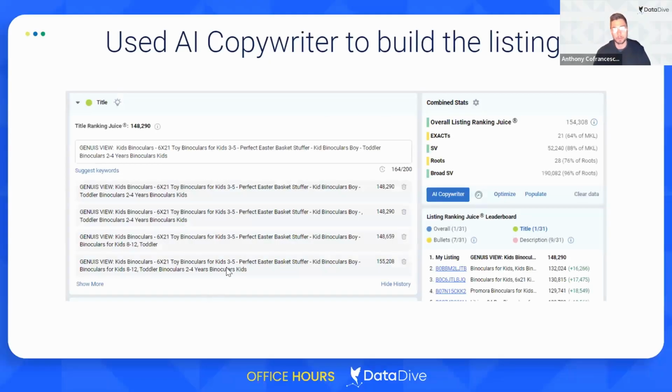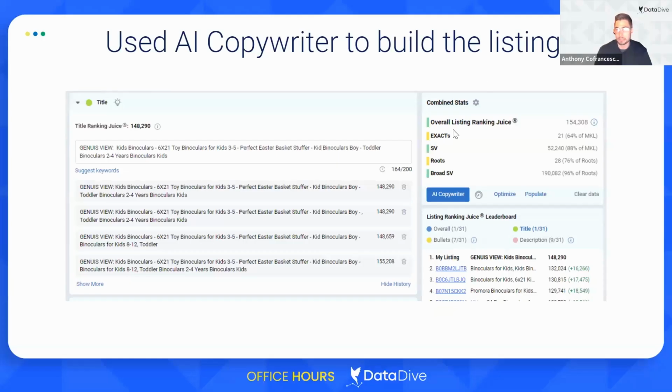So this is not the default. You can see I've gone through like 3 or 4 iterations here. I added a brand name for this kid's binoculars. I came up with Genius View. I don't know if that's available or if that's trademarked. I added in some magnification here. I put in an extra keyword that wasn't getting a lot of search volume, but that it's a perfect Easter basket stuffer. And I also shortened the title a little bit. So I still have plenty of characters to play with. And my listing ranking juice is in position number 1.